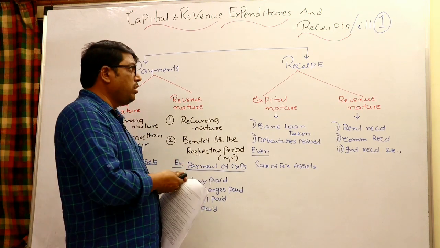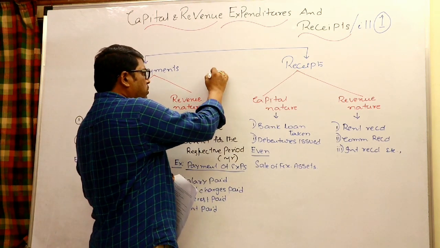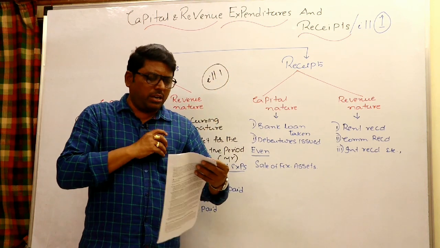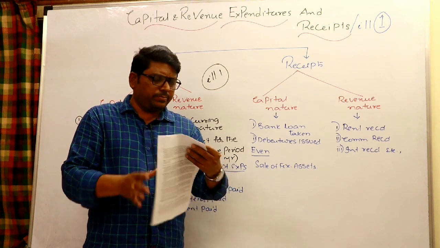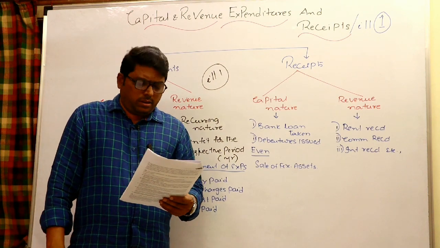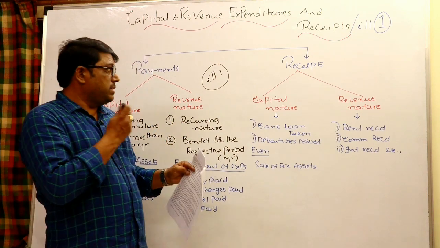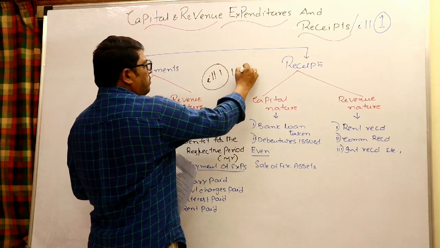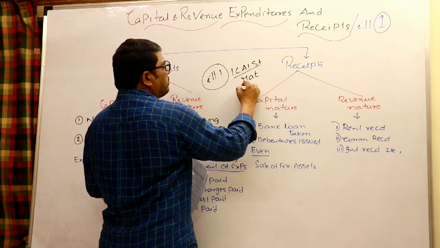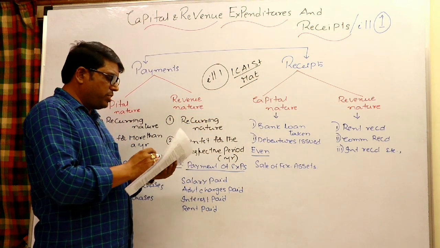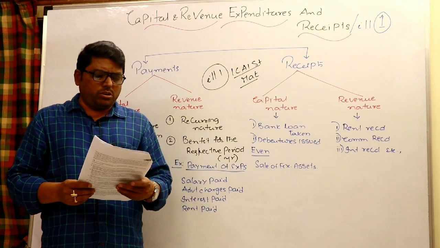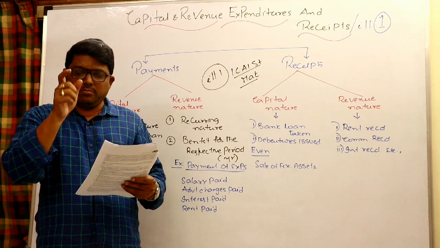Okay. Based on this knowledge, let us try to work out the first illustration. Illustration 1. Very simply I would like to explain this, it is very easy and simple to handle this capital and revenue nature. True or false you have to say here. Number 1, 8 points are given. In the ICAI study material, illustration 1, we can discuss. You are given 8 points and we need to say either true or false for the given statements one by one, with the logic and the reason.